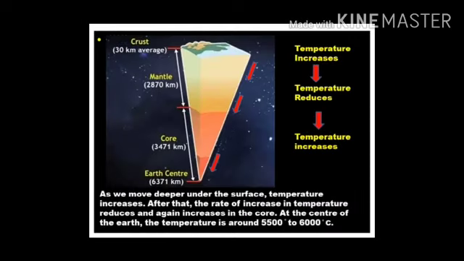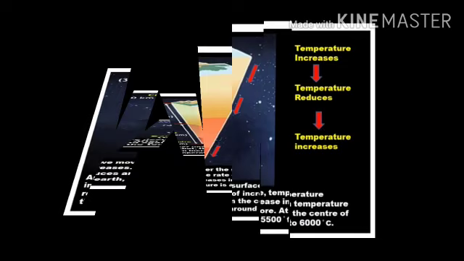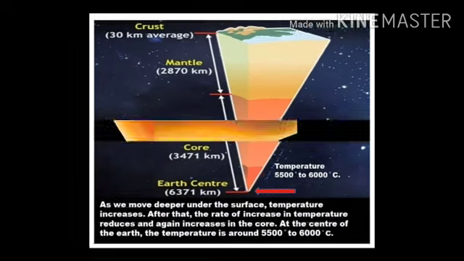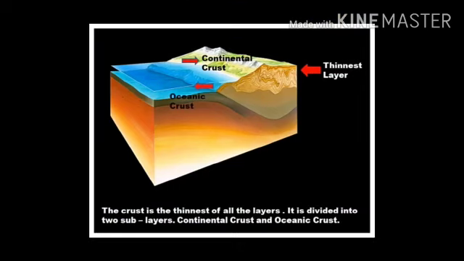As we move deeper under the surface, temperature increases. After that, the rate of increase in temperature reduces and again increases in the core. At the center of the earth, the temperature is around 5,500 degrees to 6,000 degrees Celsius. Now, the crust is the thinnest of all the layers. It is divided into two sublayers, that is continental crust and the oceanic crust.